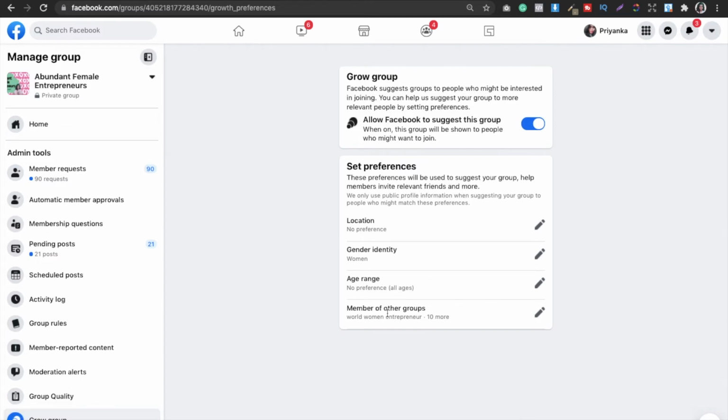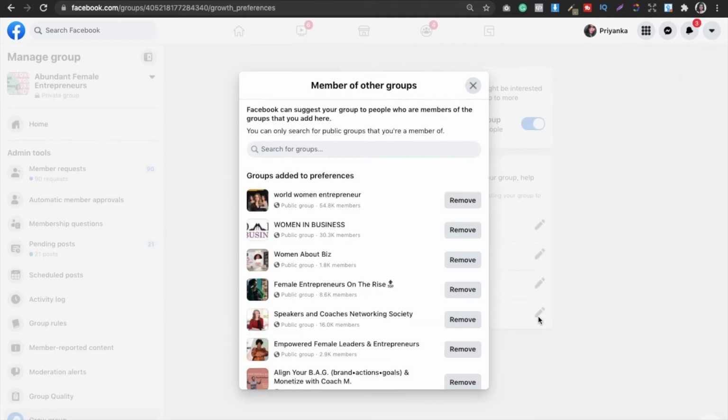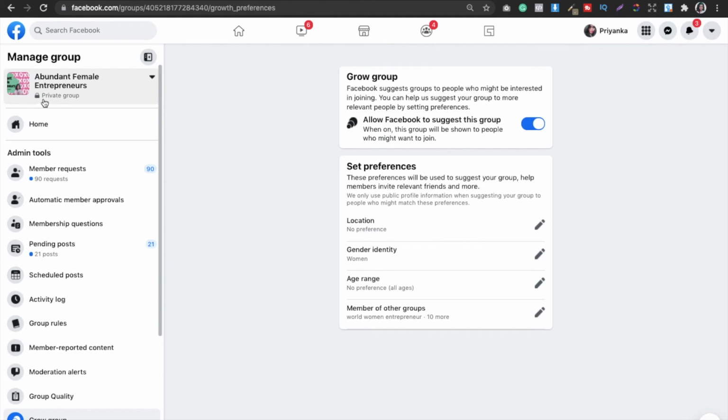Now the fourth one is members of other groups. One thing you have to take into consideration while choosing that is you can select the groups which are public, but you cannot select the groups which are private. For example, my group is private, you can see here it is written private group, so not everyone can join it. They have to take permission from me and answer some questions, and that's why you can see there are 90 member requests here, which I have to go ahead and decide whether to allow them or not.